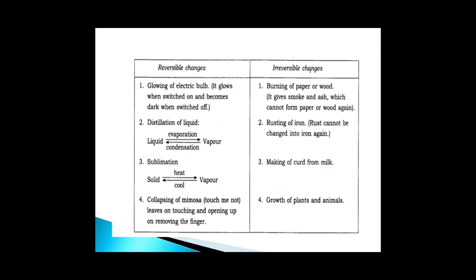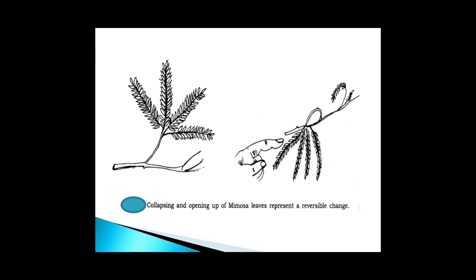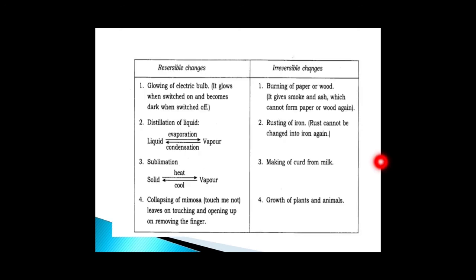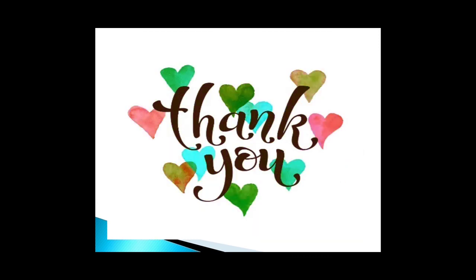Making of curd from milk is an irreversible change. Collapsing of mimosa, touch me not, the leaves collapse on touching and open up on removing the finger. This is the mimosa. Collapsing and opening up of mimosa leaves represent a reversible change. Growth of plants and animals is an example of irreversible change.